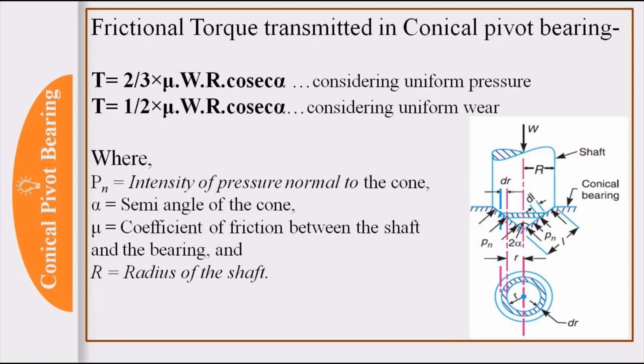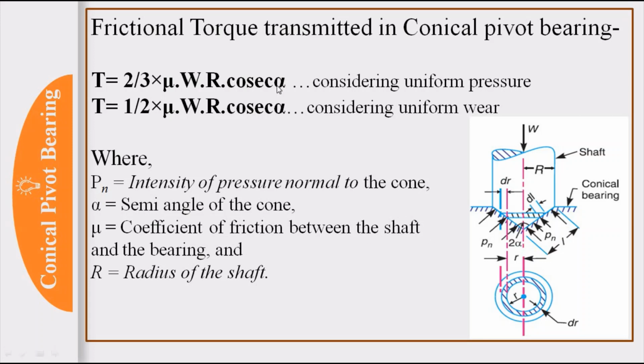Okay. So next, conical pivot bearing. Here you can see the shape of the shaft at the end is conical. So in this case, there will be an angle involved, and that angle is alpha, which is the semi-cone angle. So 2 alpha is the cone angle. In calculation we need alpha, half of that, the semi-cone angle.